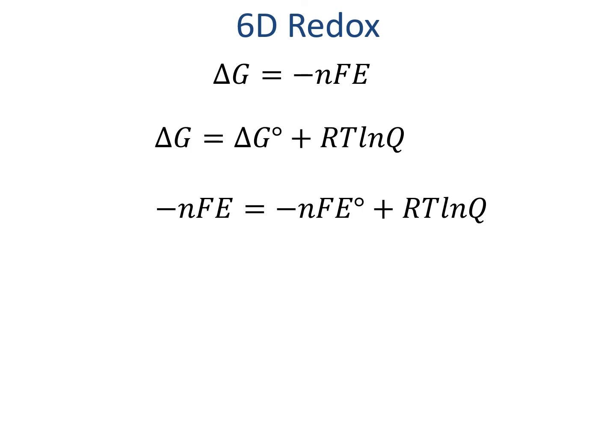By convention, we simplify the resulting equation to be in terms of E and E standard. And then we'll simplify all those constants.